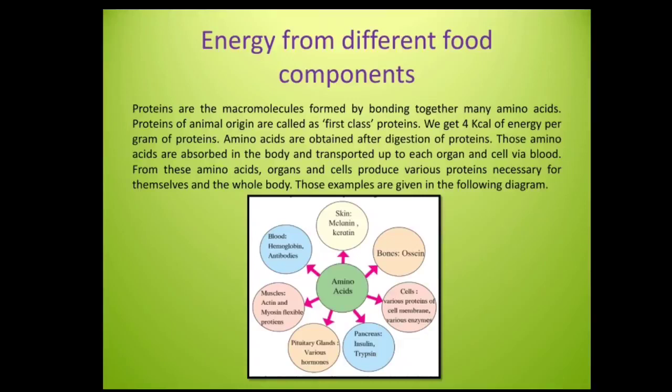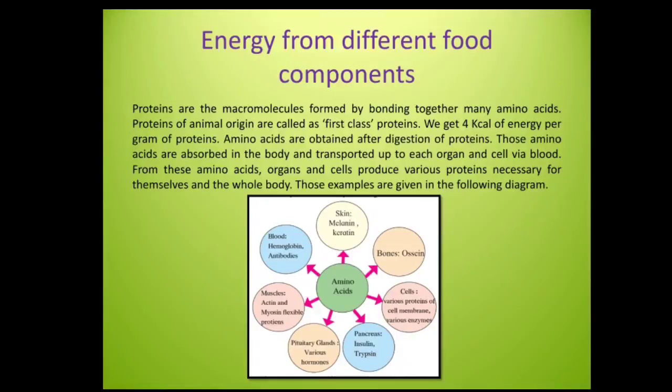Energy from different food components. Excess carbohydrates are stored in the liver and muscles in the form of glycogen. Proteins are macromolecules, that is large molecules formed by bonding together many amino acids. Proteins of animal origin are called first class proteins. We get 4 kilocalorie of energy per gram of proteins.